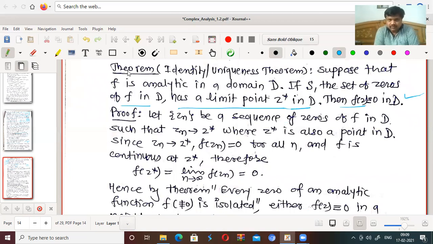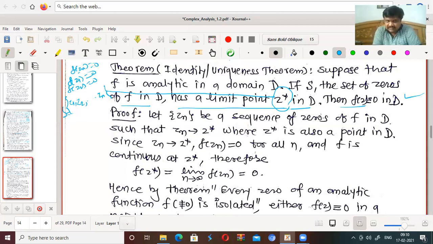Now, what this result says: F is analytic in domain D. If S is the set of all zeros of F in D, and it has a limit point Z star in D, suppose Z1, Z2, and so on up to Zn are the zeros of F. That means F of Z1 equals 0, F of Z2 equals 0, up to F of Zn equals 0.